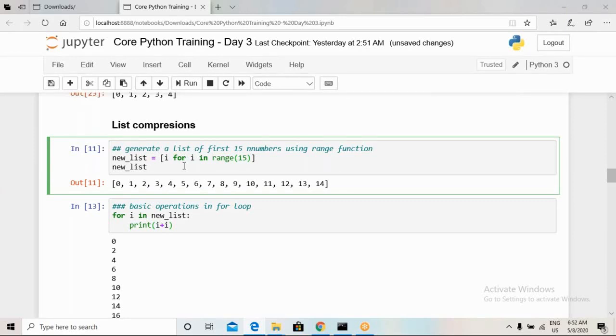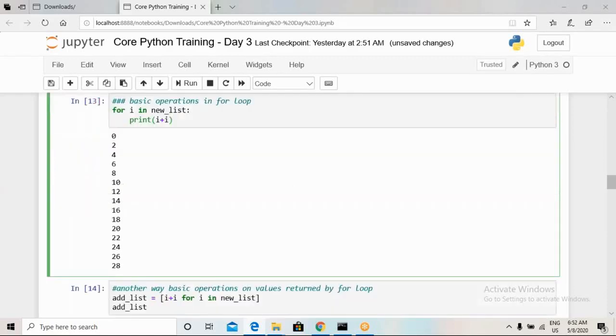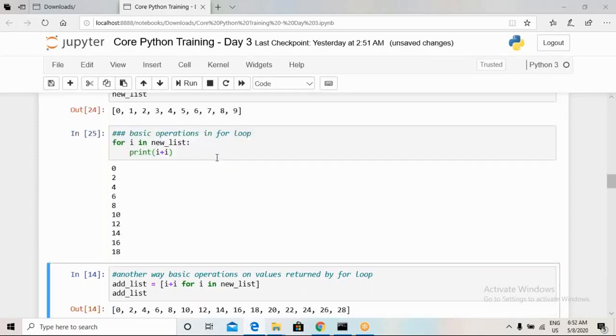Now if I want to do something with one number and another, we can do the same thing iteratively, sequentially, one by one.